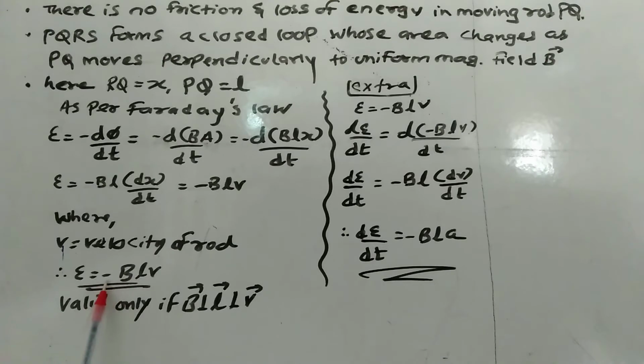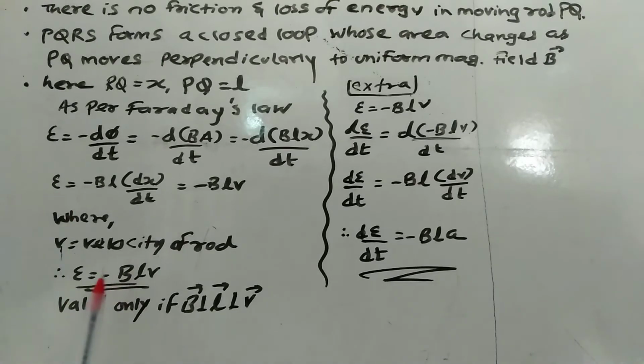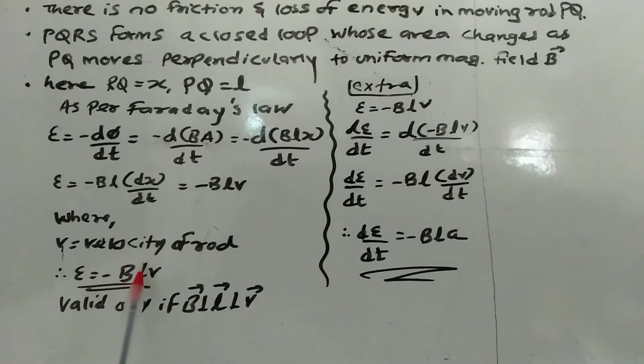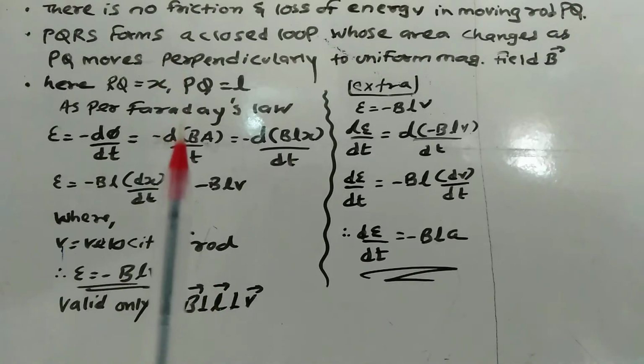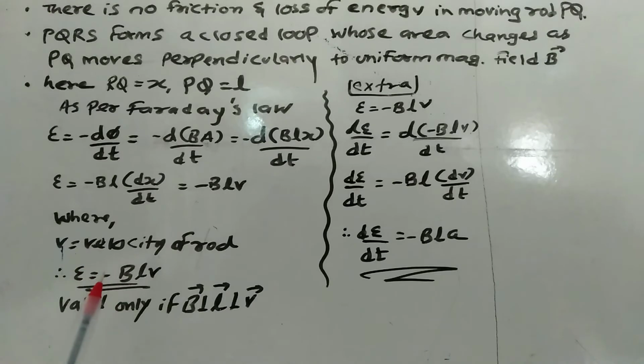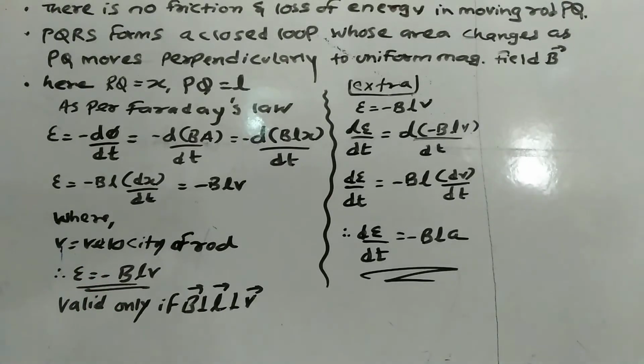This negative sign indicates presence of Lenz's law, and the most important part, this EMF will be induced only if B vector, L vector and v vector are perpendicular. Right now in this case we have taken B vector inward, matlab along the z axis, length vertical along the y axis and velocity horizontal along the x axis. If this condition is valid, then and then only EMF will be induced. And another point, why it is known as motional EMF: because over here EMF is induced due to the motion of the conductor.